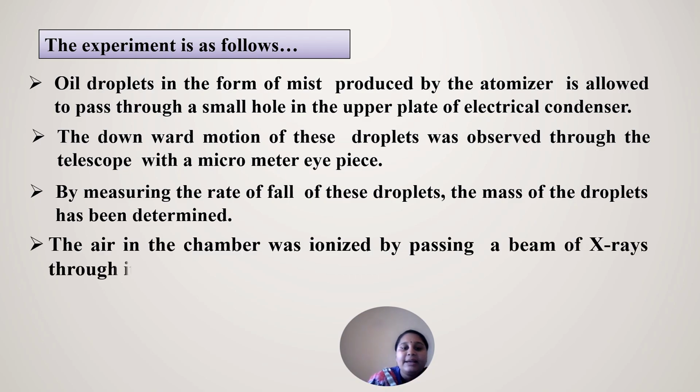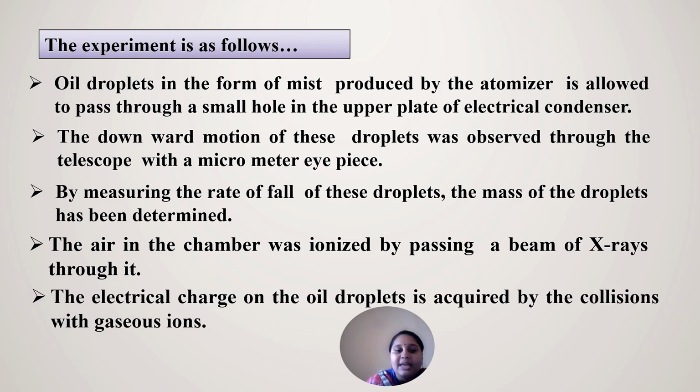And the air in the chamber of the vessel was ionized by passing a beam of X-ray. So X-ray was allowed to pass, to ionize the air. Air consists of many gas particles, so we need to ionize those air particles. We need some rays, and that is the X-ray.